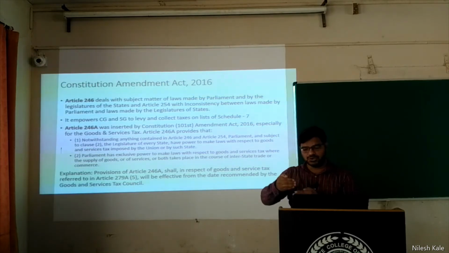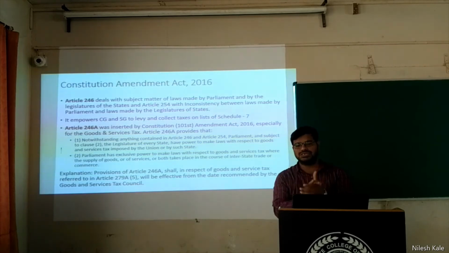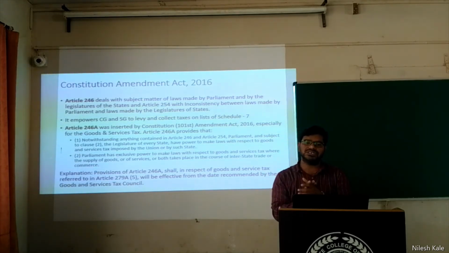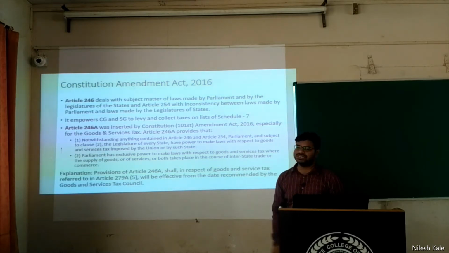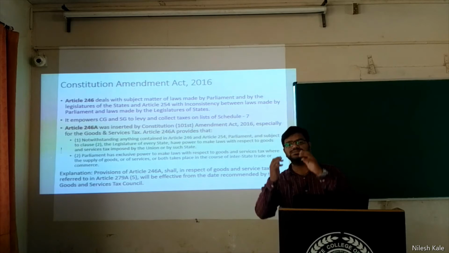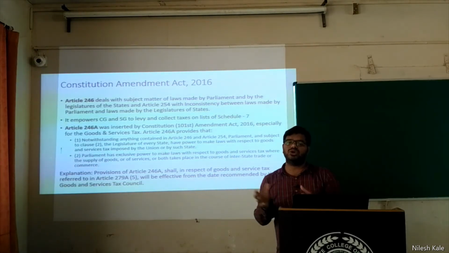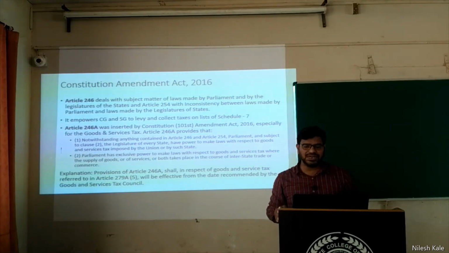Earlier, before July 2017, there was no GST. State government and central government did not have any powers to make laws for goods and services tax. Now, Article 246A empowers them. It means this article gives powers to state government and central government to define their own laws regarding goods and services tax, right? This is Article 246A, over.